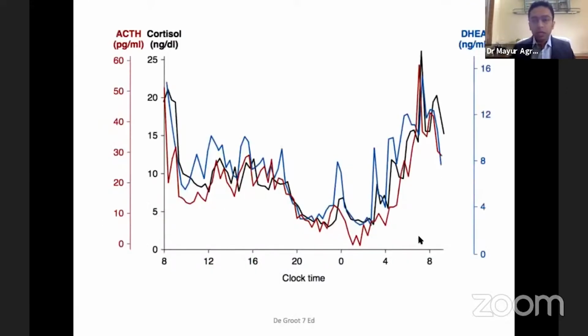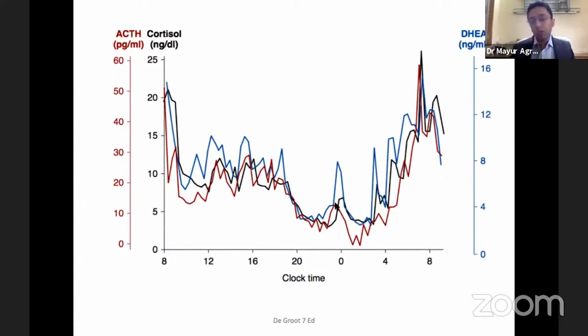This is a diagrammatic representation. Here we can see that in the morning there are pulses of ACTH, and so the cortisol is also high, and with the evening it goes on decreasing, and it is at its trough level at midnight. Here we can see that there is no tonic release; it is just the pulsatile release. We can also see the inhibitory effect of sleep on ACTH and cortisol release, and other hormones like DHEA also show a circadian rhythm similar to ACTH and cortisol.